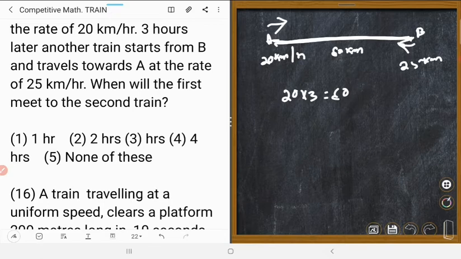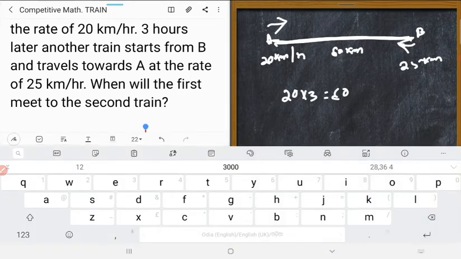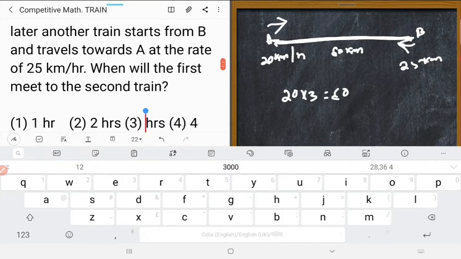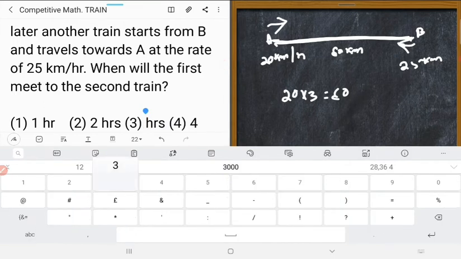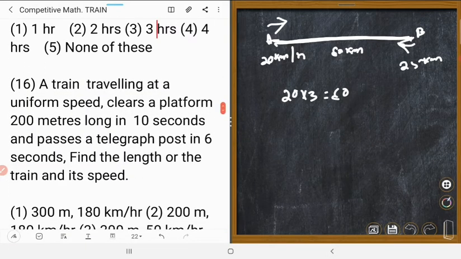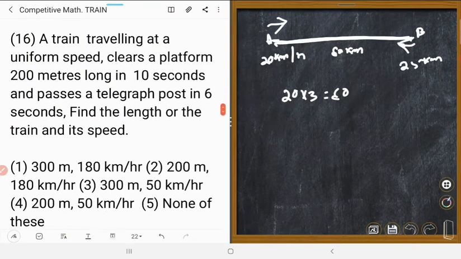Right? So which is correct? Number 3. Number 3 is correct. Very peculiar question. 3 hours. Okay, done. Next one is that, question 16.